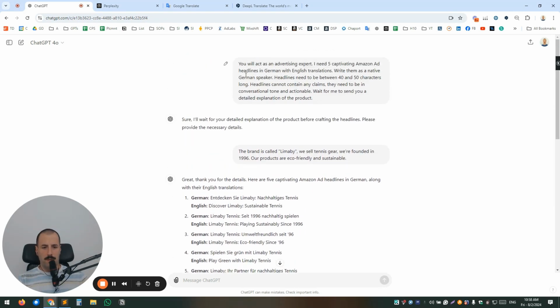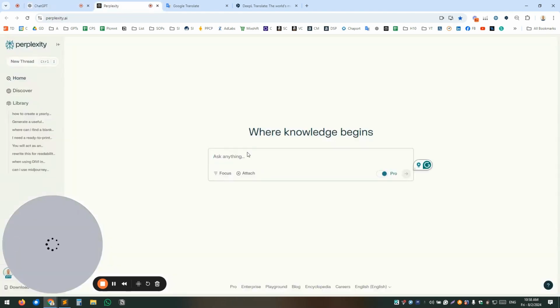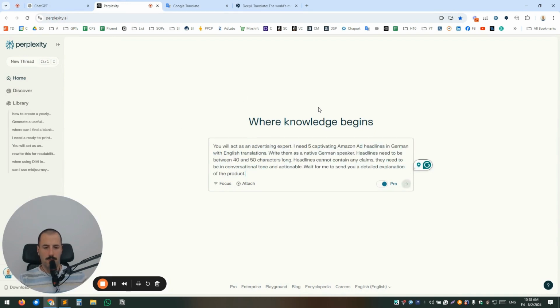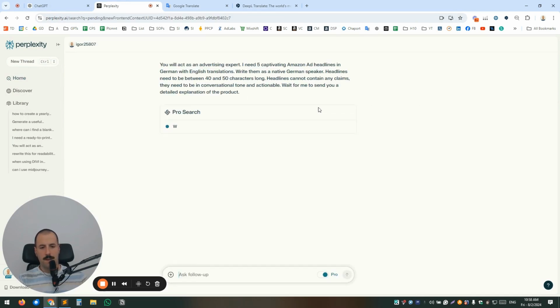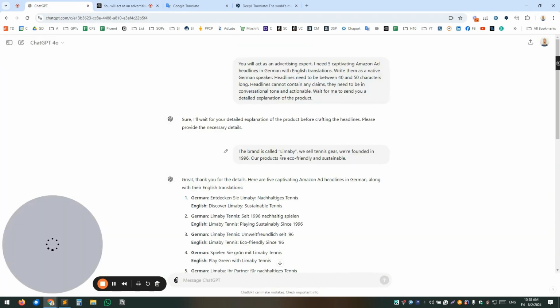For the sake of testing, let's just go ahead and input the same thing in Perplexity. This is the paid version of Perplexity and the paid version of ChatGPT, so let's compare those two. With the first prompt, sometimes I get better results with ChatGPT, sometimes with Perplexity. Okay, they say, sure, I'm ready. Now let's paste the second prompt.